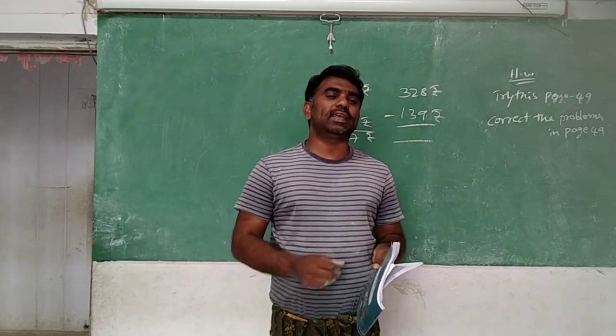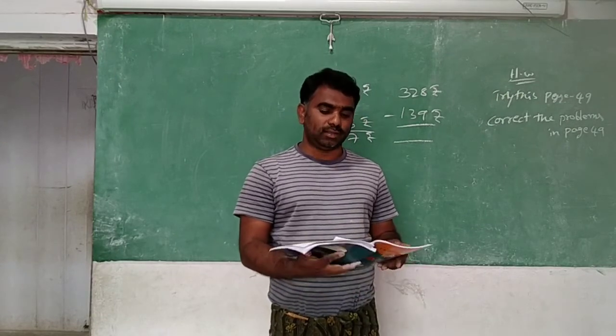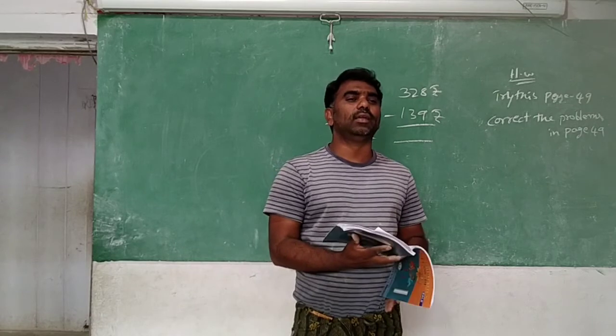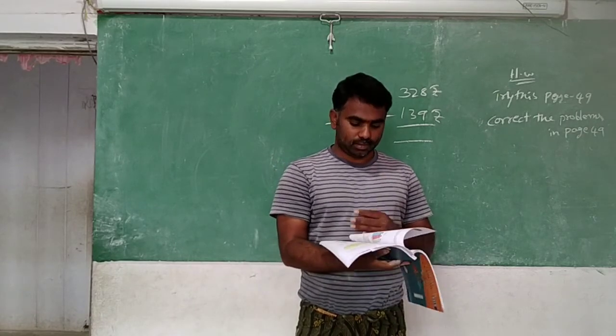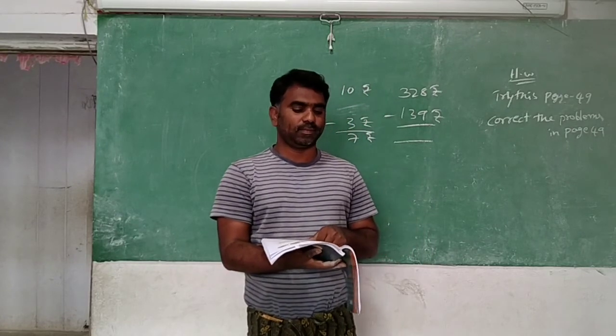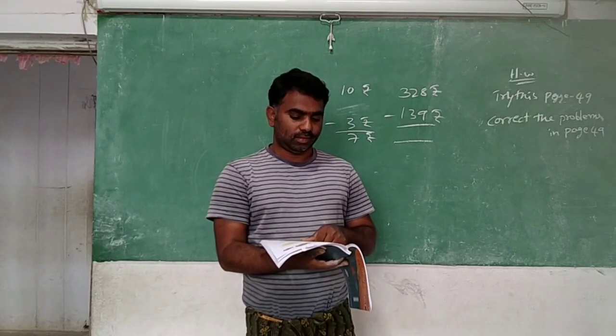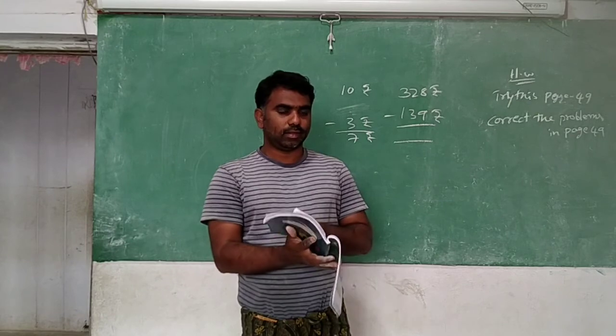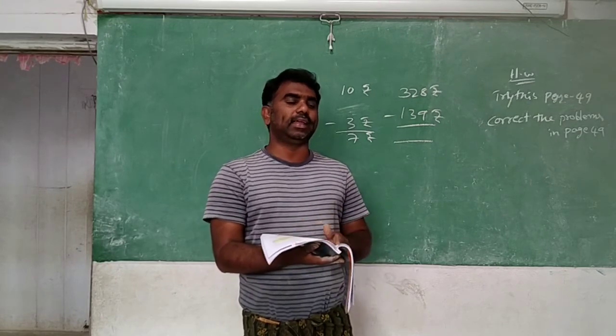And yesterday's pending work and today's work, all this you have to complete and send to me. What is yesterday's pending work? In page number 47, subtractions. And 49, try this and correct me.